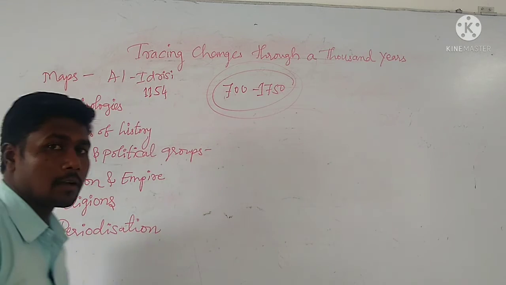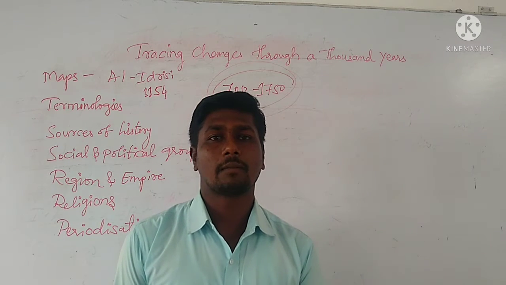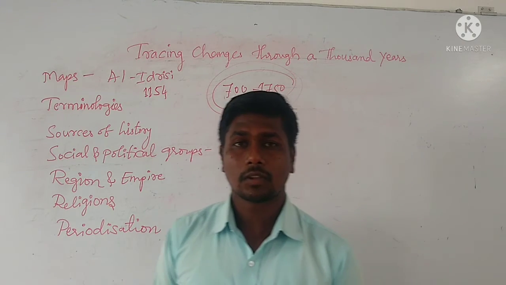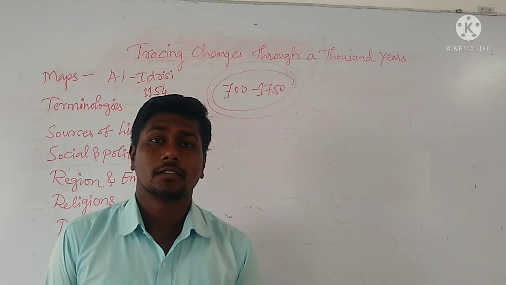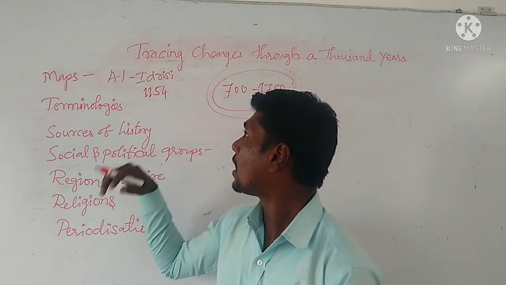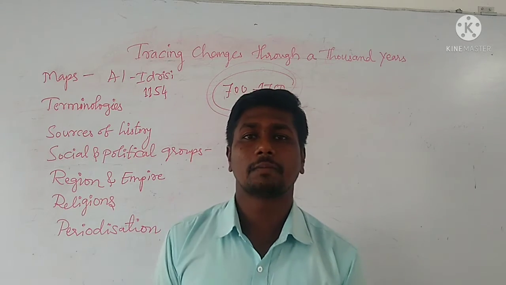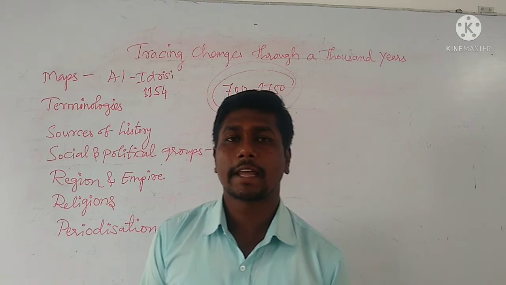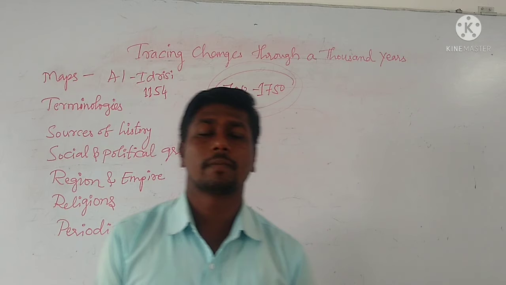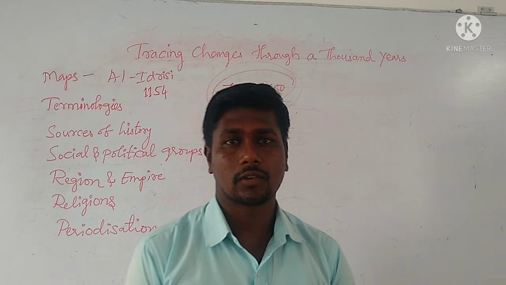About this map, as I told you, the locations that we expect at present in the outline map of India were completely vice versa in this map. The southern part of India, where we expect it at present, there the northern part of India is located in the map drawn by Al-Idrisi, and the southern part is given in the north. So there was a change in that map, but important cities and towns were also mentioned. Kannauj was mentioned, I told you. Kannauj, present day, is in Uttar Pradesh.